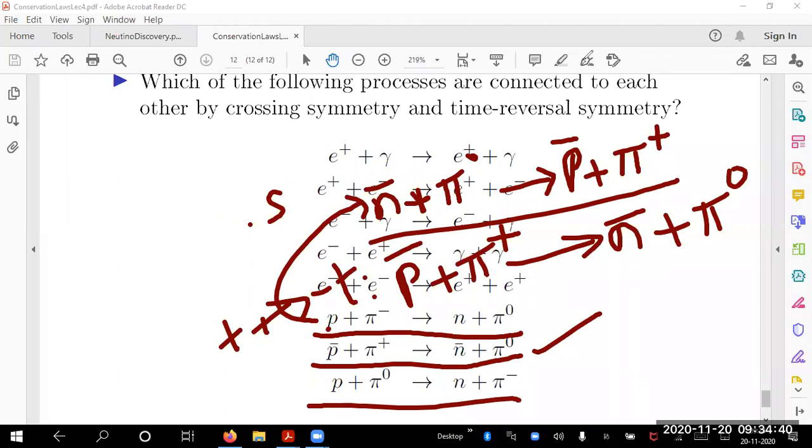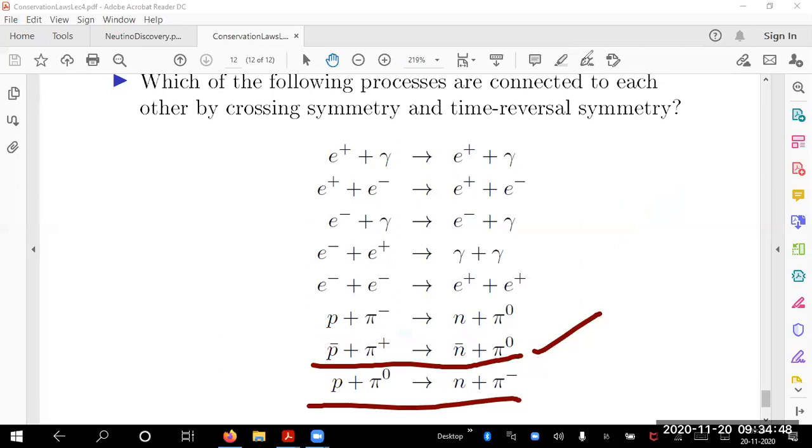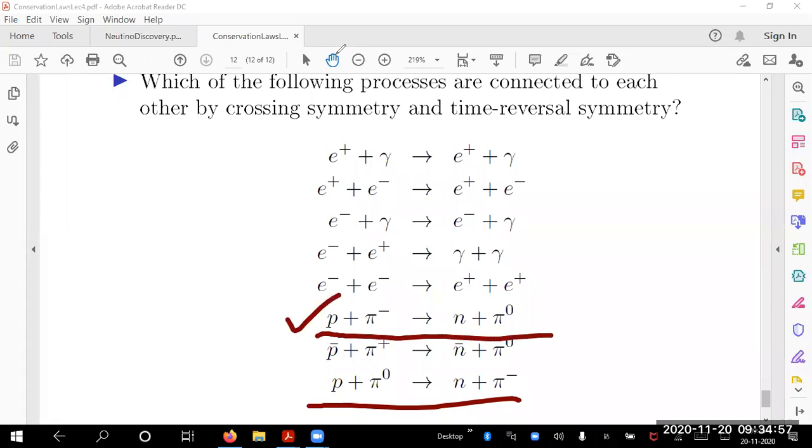So if I erase all these things, take first process and the last process. First means this one and last process. Are they related? P pi 0 bar, when it comes to left hand side, it is pi 0 itself. This is fine. And neutron is there. Pi minus should become a pi plus. If it were a pi plus, then I would have said this is related, but I have given you a pi minus here. So it won't be related. Fine? Agreed? Yes or no? Yes, ma'am.